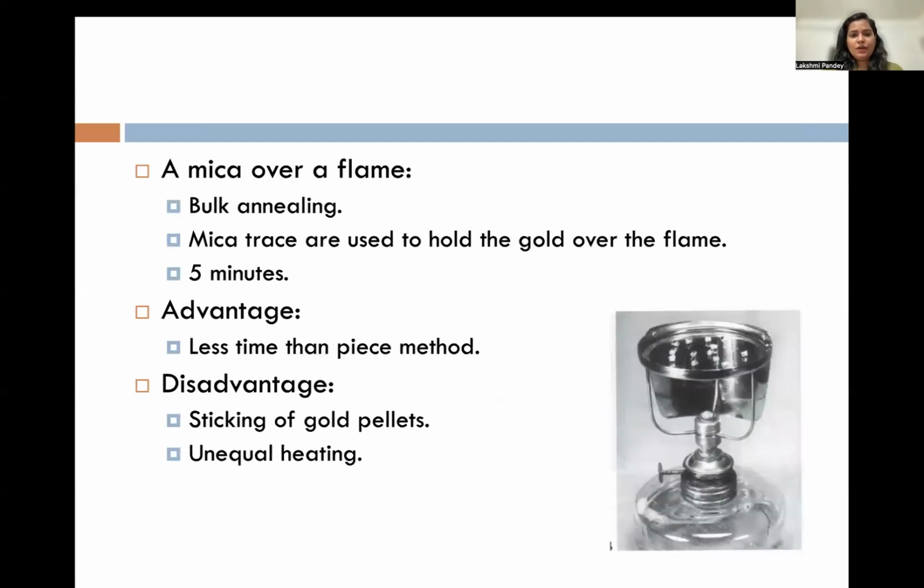Another is annealing on mica over a flame, which is bulk annealing. Mica trays are used to hold the gold over the flame for 5 minutes. Advantages: less time than the piece method. Disadvantages: when you put it on a mica plate, the chances of sticking are there.